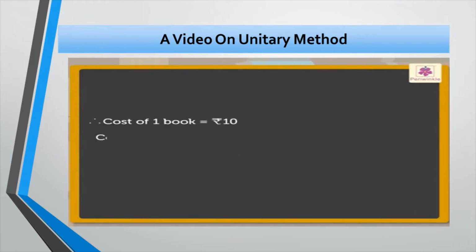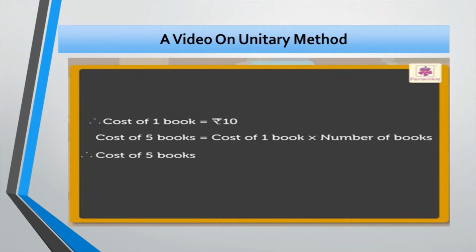Now, to find out the cost of 5 books, we multiply the cost of one book by the number of books. Therefore, cost of 5 books is equal to rupees 10 into 5, which is equal to rupees 50.